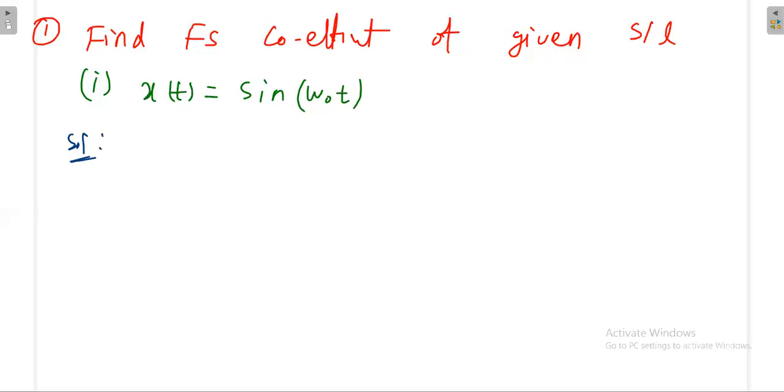So x of t is given, then how do we find the complex exponential Fourier series coefficient? We know that whenever sin t is given, we can write it like this: 1 by 2j e power j omega naught t minus e power minus j omega naught t.